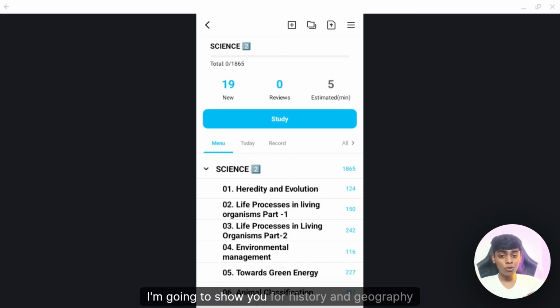This is the exact AI tool. This is only for science. I'm going to show you for history and geography also. This will gamify your studies. This will automate your studies. It will do everything. Now I have to show you for you to believe it. You have to see it. I will show you for history and geography also, but first I will show you for science, since it is easier to explain.